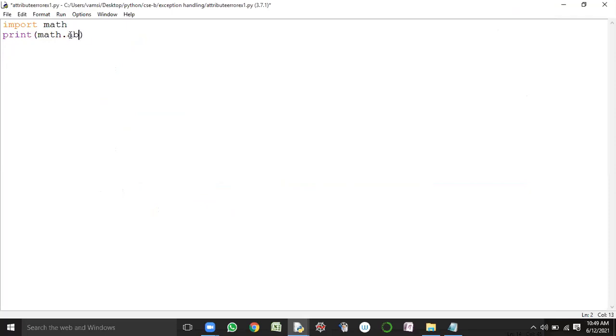Let us consider ABCD. Do we have an ABCD variable defined inside of math? No. Is it available? No. If it is available, then it can be accessed. If it is not available and I am trying to access it, what happens? Our Python virtual machine will enter into a state of ambiguity.